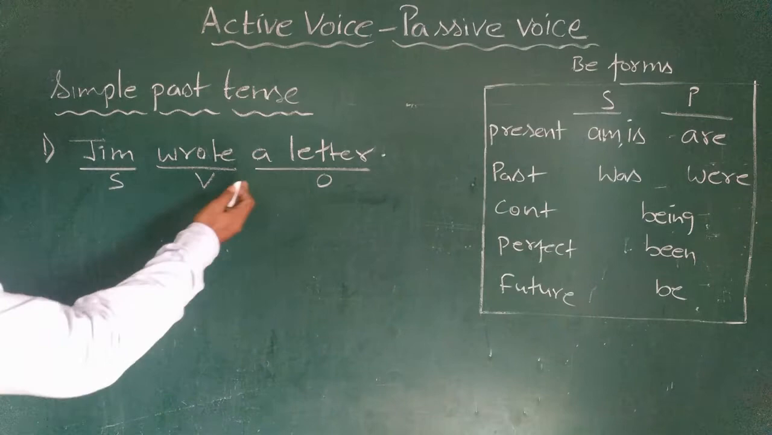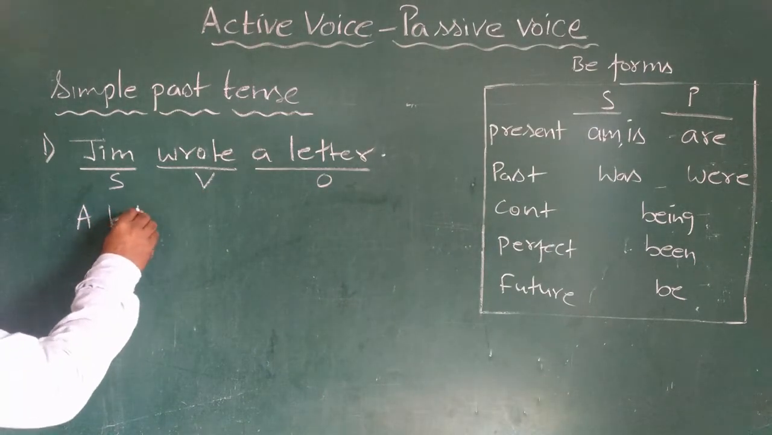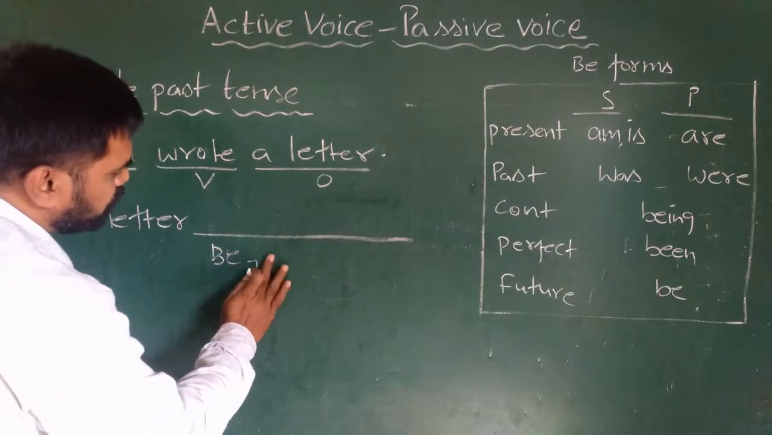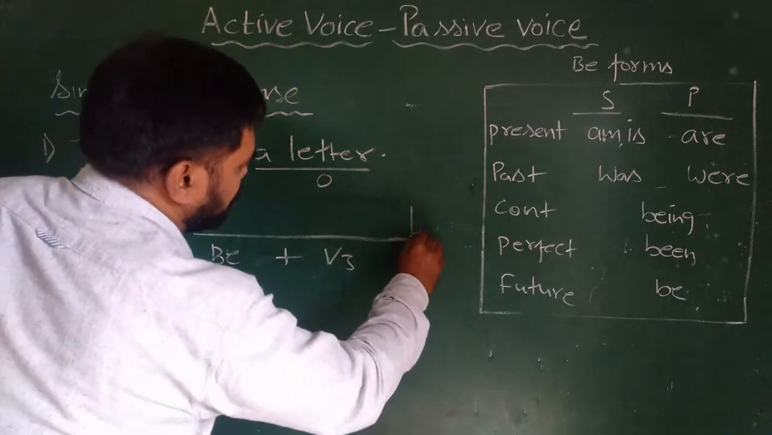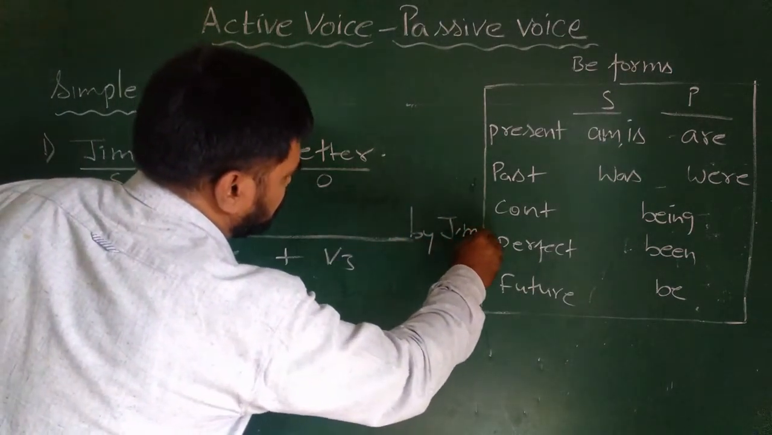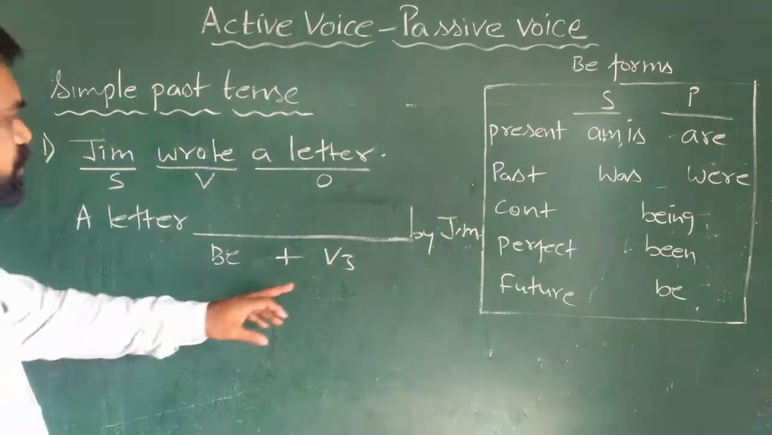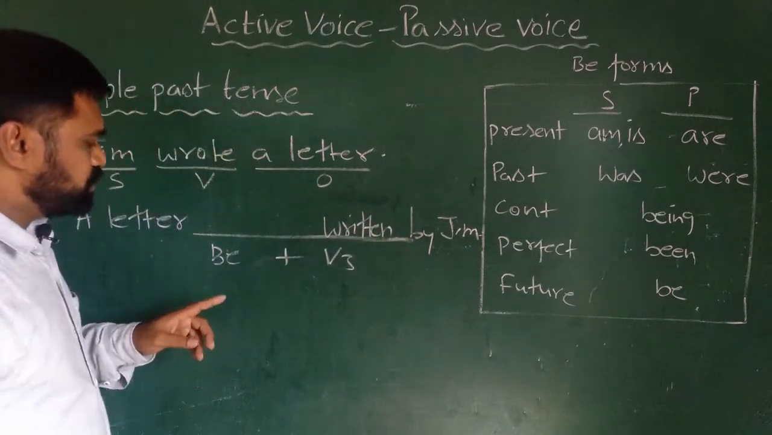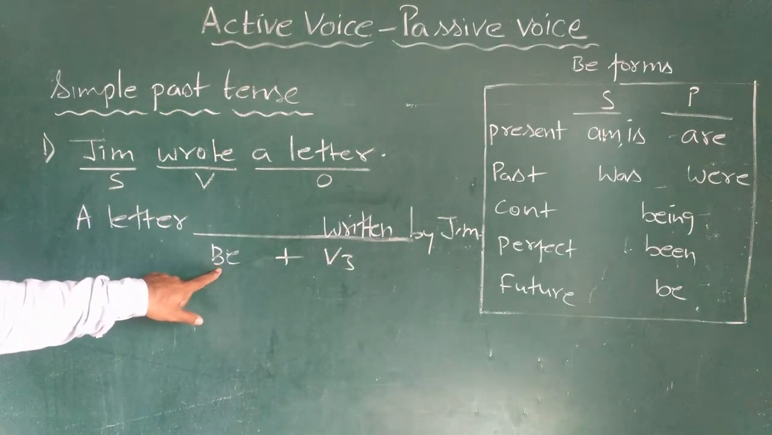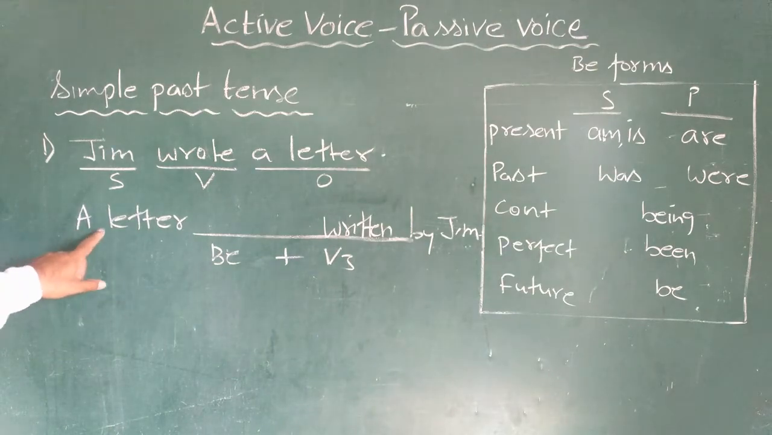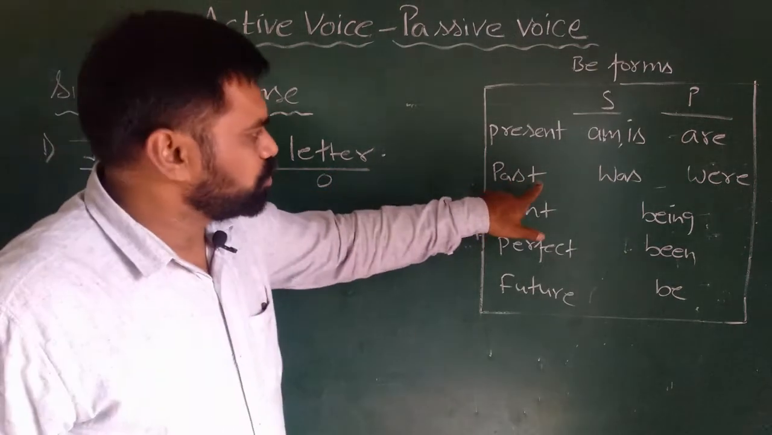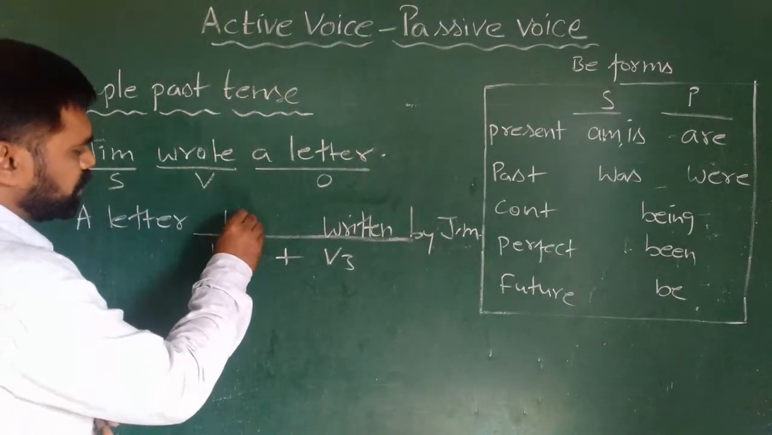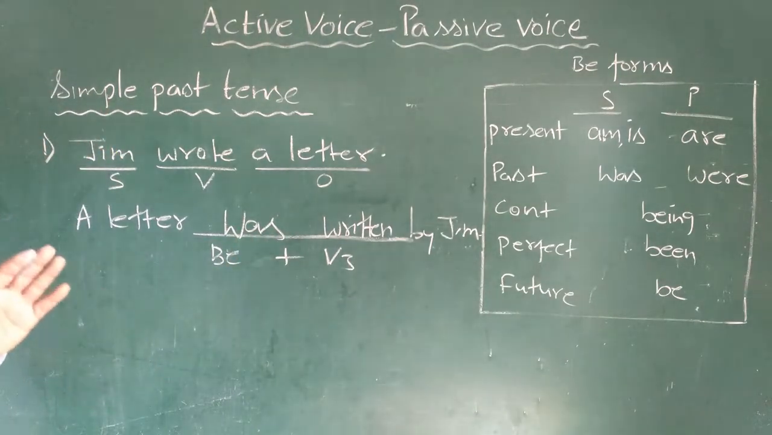So same rules, we will keep the object in place of subject, a letter. Then again we have to write B form plus V3, and here we will put the subject as object. So V3 we know, write, wrote, written. Written is V3. Only thing left over, we have to decide B form. B form is decided based on subject. The subject is singular, the verb is past tense. So past tense singular we use was. So answer will be a letter was written by Jim.